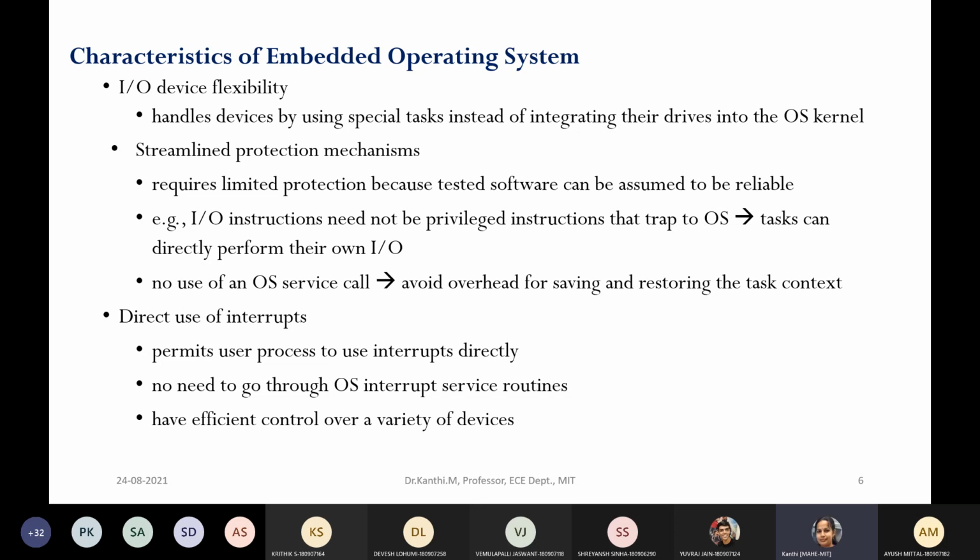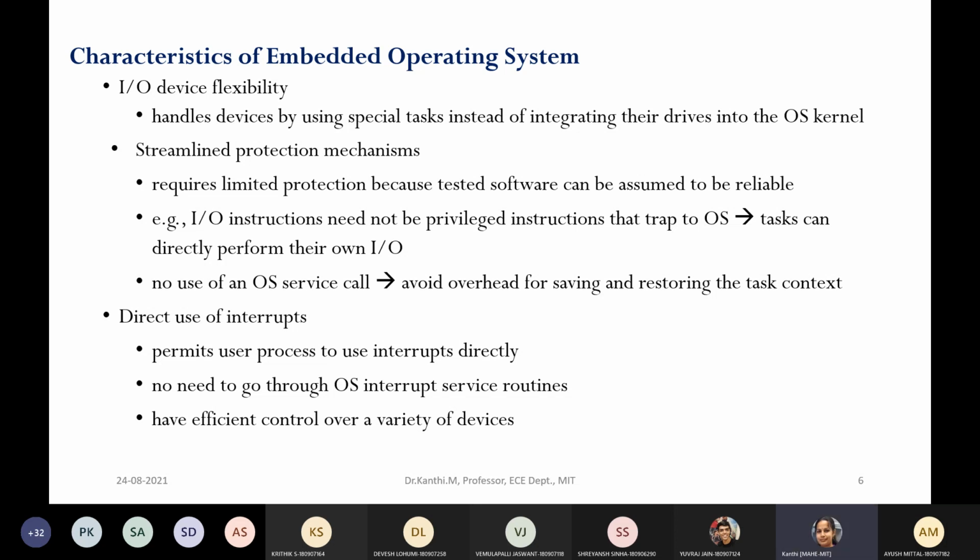So we need to add certain features, whatever the device drivers are for the particular hardware which I am using. One of the characteristics is to handle the devices by using special tasks.